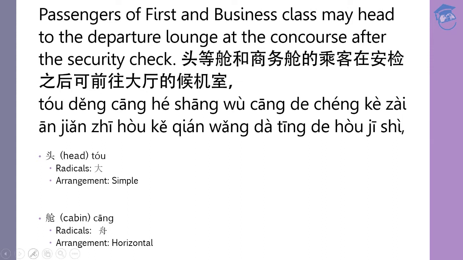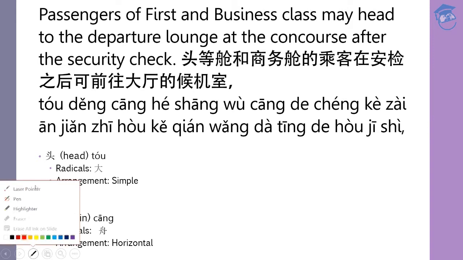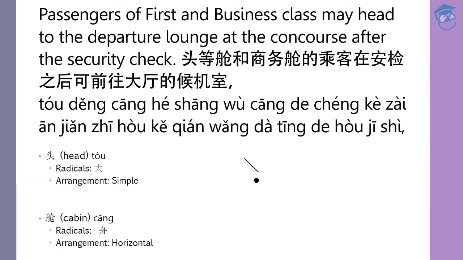The first one is 头. 头 actually means head. I'll explain to you in a bit why we're using this in this sentence. This is the pinyin, and the radical is this one. The arrangement is simple. Let's look at how to write 头. 一、二、三、四、五. Okay, 5 strokes for this word, 头.